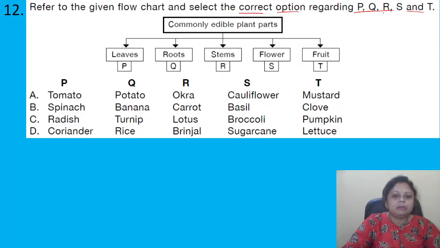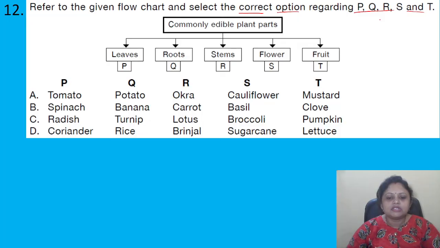So commonly edible plant parts: leaves, roots, stems, flowers and fruits. These are P, Q, R, S, T. So the options for P, Q, R, S, T are: A. Tomato, potato, okra, cauliflower, mustard. B. Spinach, banana, carrot, basil, clove. C. Radish, turnip, lotus, broccoli, pumpkin. D. Coriander, rice, brinjal, sugarcane, lettuce.